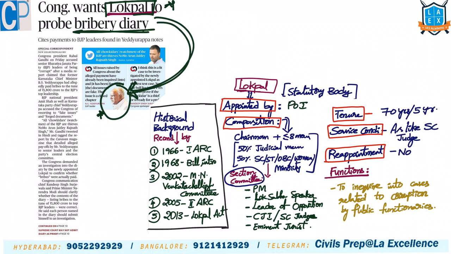In this regard, we should know what Lokpal is, what its functions are, how it is appointed, all the details. This topic comes under GS paper 2, governance, under corruption. We have a specific concept known as corruption. Under that we have anti-corruption bodies. Lokpal is one such body that is appointed to probe cases with regard to public corruption. Let us see the details of this.